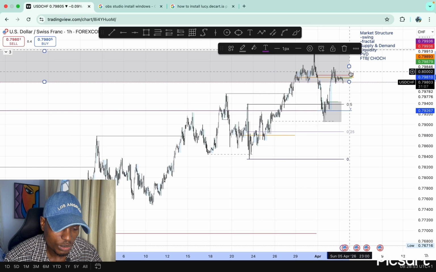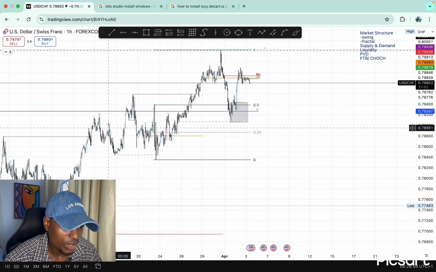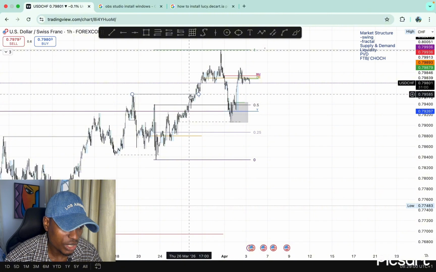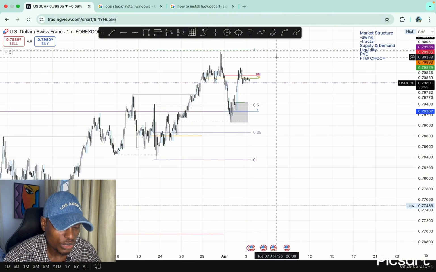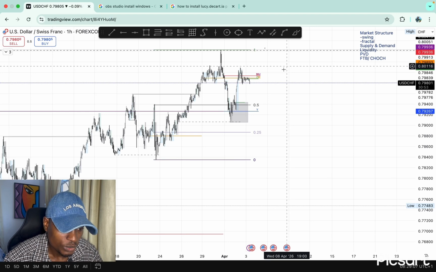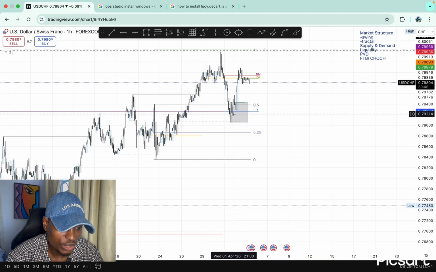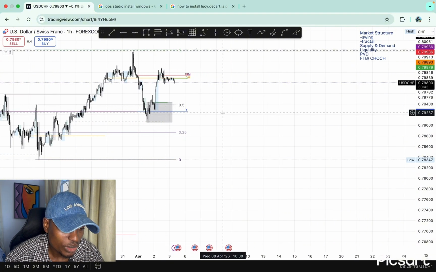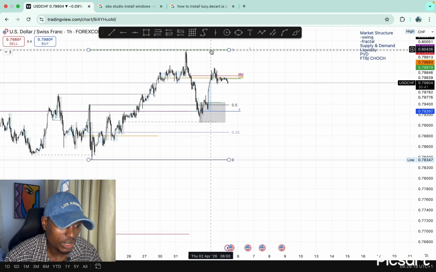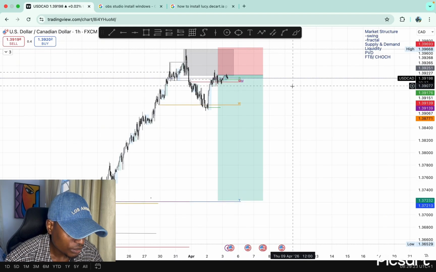Then from there we will create another swing high, because this is one swing high and this is another swing high, and I expect another swing high to be formed here, so that we know the trend is continuing. We want to follow the immediate trend, as we had this liquidity sweep, change of character, or fractal structure shift, and then from there price continued to go up. So I'm expecting price to continue to push up and take out this high.